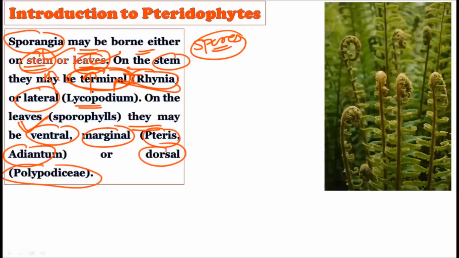In Rhynia, they are on the stem at the terminal side. And on the stem on the lateral side, it is found in Lycopodium. And if they are growing on the leaves, they may be on the ventral side, as found in Pteris, and they may be on the dorsal side, as found in the Polypodiaceae members. So depending upon the position where the sporangia come, we have different positions in the different species of the pteridophytes. Pteridophytes show the presence of sporangia, but it comes at different places, and that is why different types of plants show different places for the sporangia to grow.